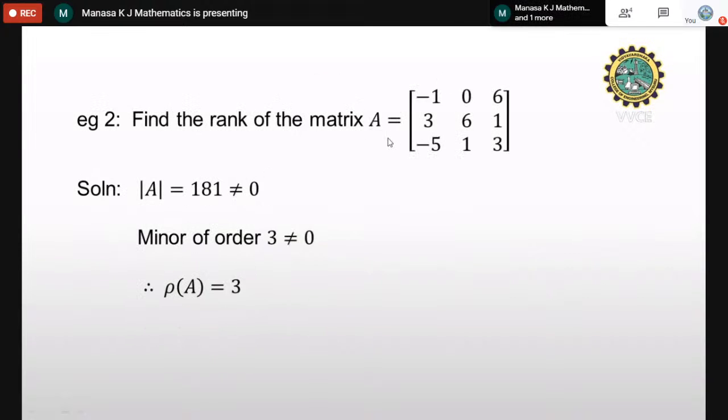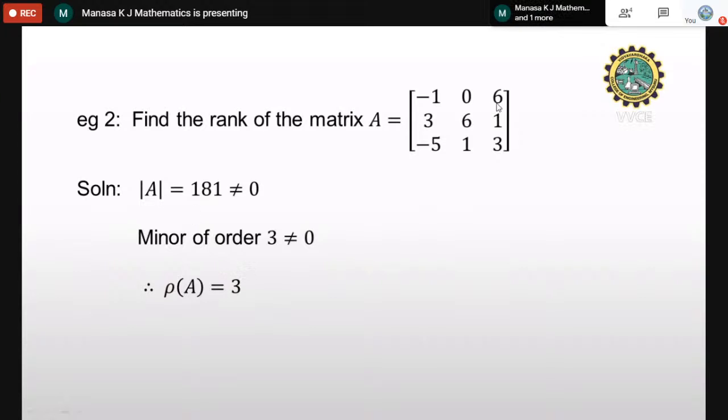Okay, so here I have taken one more example, but this is based on the first definition, which is by using the minor of the matrix. I'll show you one example. To find the rank of the matrix, this is a matrix of order 3, which is 3 cross 3. So how we can do it is we have to find the submatrix. The largest submatrix is nothing but the complete 3 cross 3 matrix itself. I'll take the complete A, and after that you have to find the determinant. Here the determinant of this matrix is 181, and it is not equal to 0.